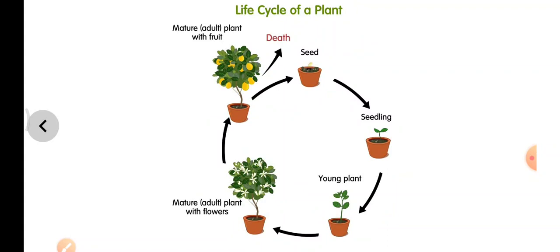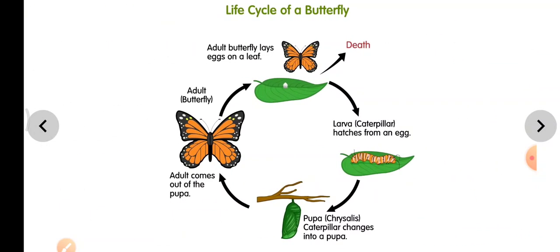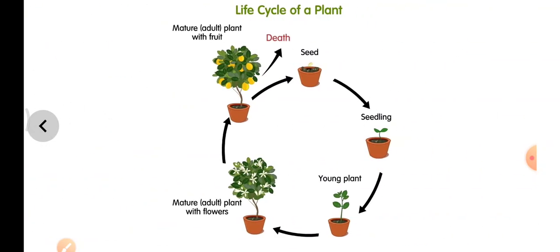Next, life cycle of a plant. So far, how many life cycles did we learn? We learned the life cycle of a dog. We know that a dog reproduces by giving birth to young puppies. Then we learned about the hen. A hen reproduces by laying eggs. Then butterfly. A butterfly also lays eggs. Then what about plants? Do plants and trees lay eggs? No. So how is the life cycle of a plant?